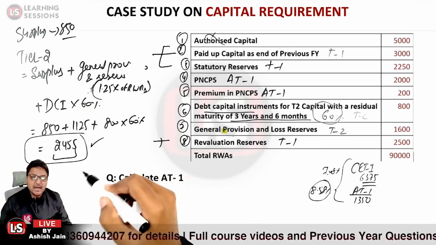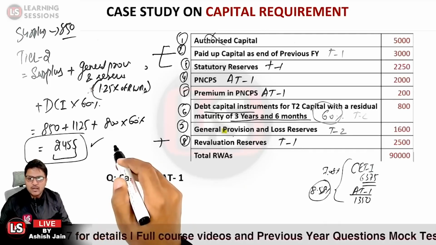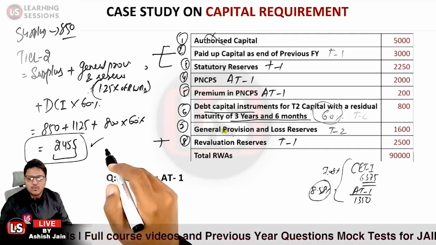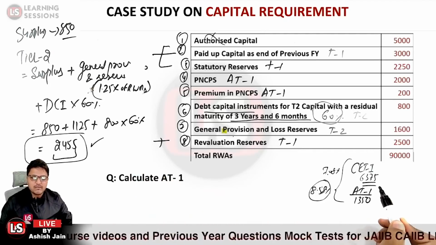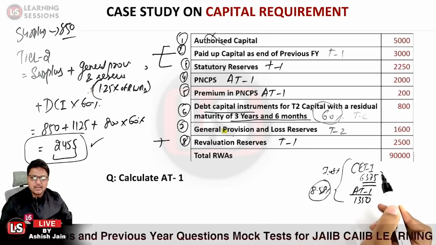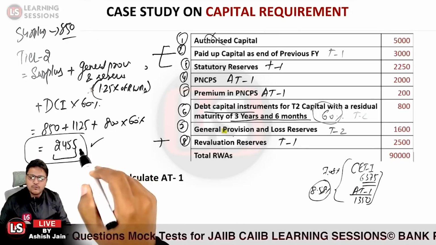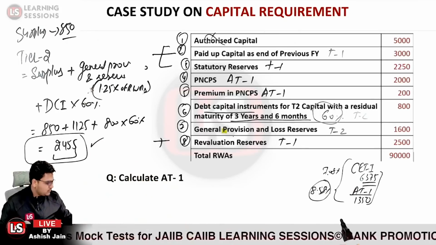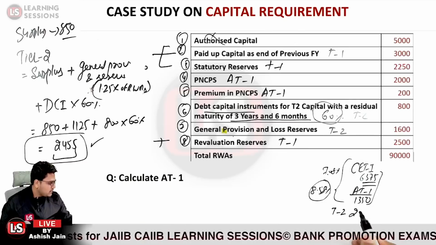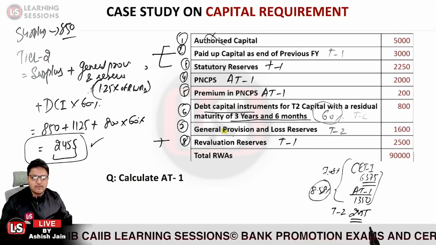That is basically surpassed. And further, the second restriction was that at any particular time, it should not be more than 100% of the tier 1 capital. Tier 1 capital is greater than this particular ratio, so that is also surpassed. So we can consider 2455 as tier 2 capital. I'm just writing it over here that tier 2 capital we just calculated to be 2455.